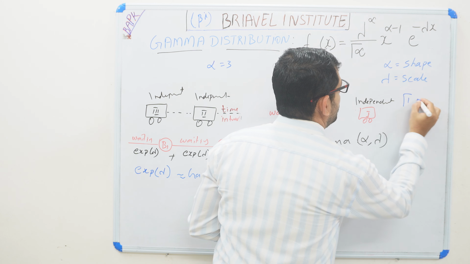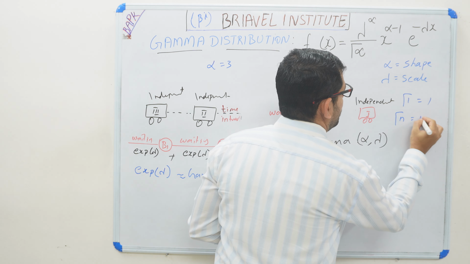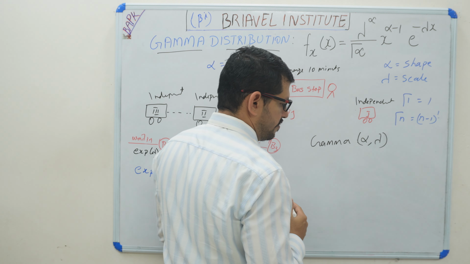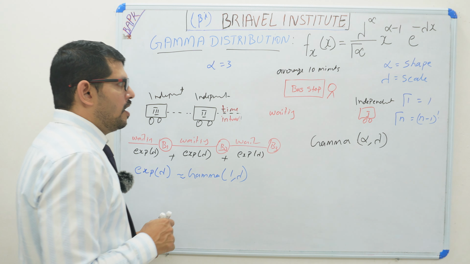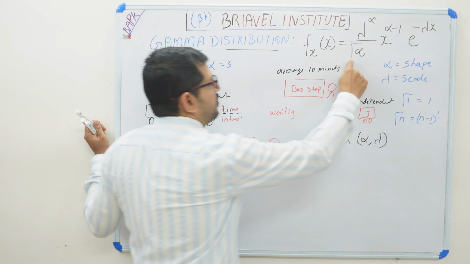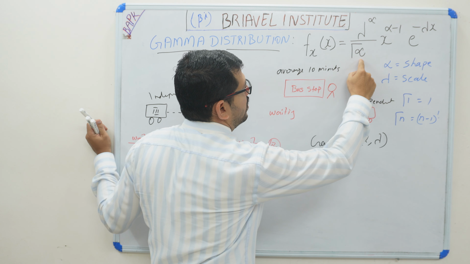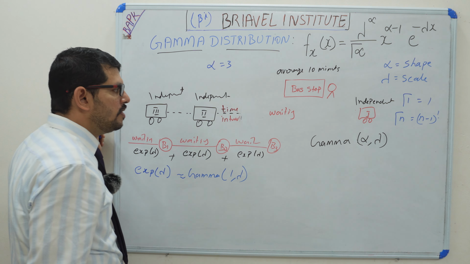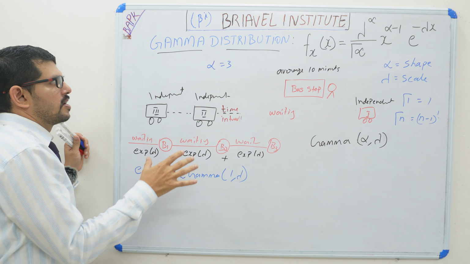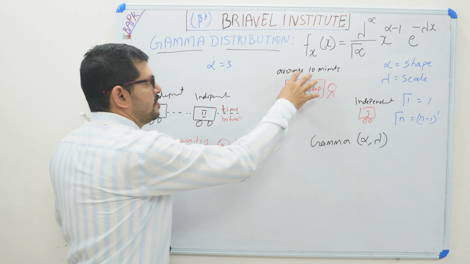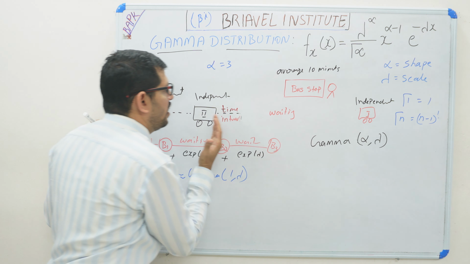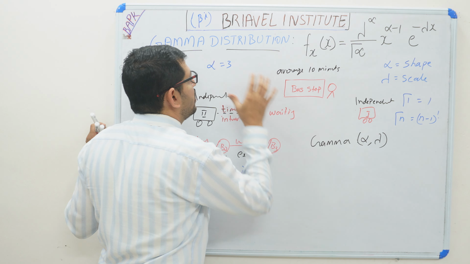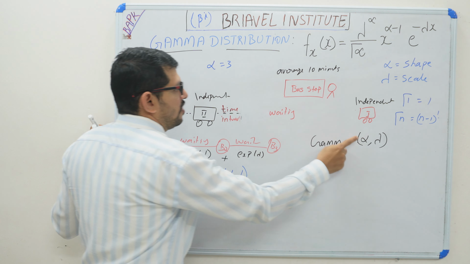Gamma 1 is equal to 1, and gamma n is equal to n minus 1 factorial. This we have already studied. So this is the gamma distribution, with gamma alpha and lambda raised to alpha. In the gamma distribution, instead of one event, we are analyzing two or three events at a time. So it has an alpha and a lambda.